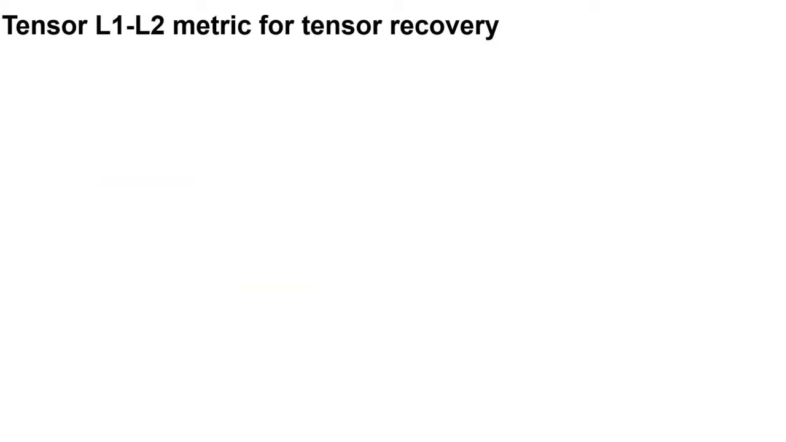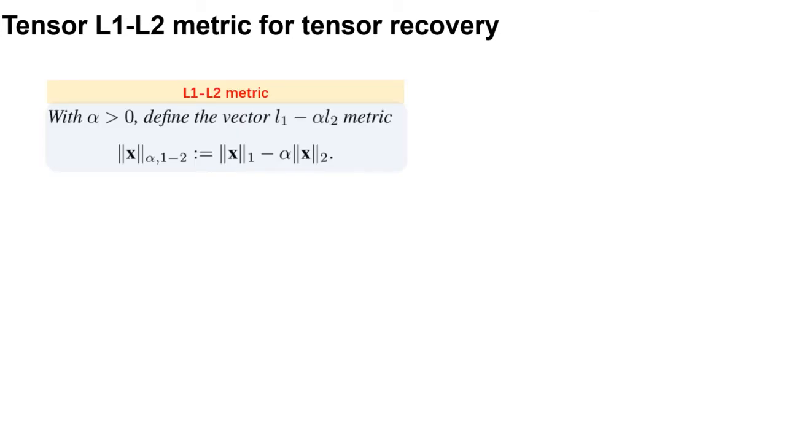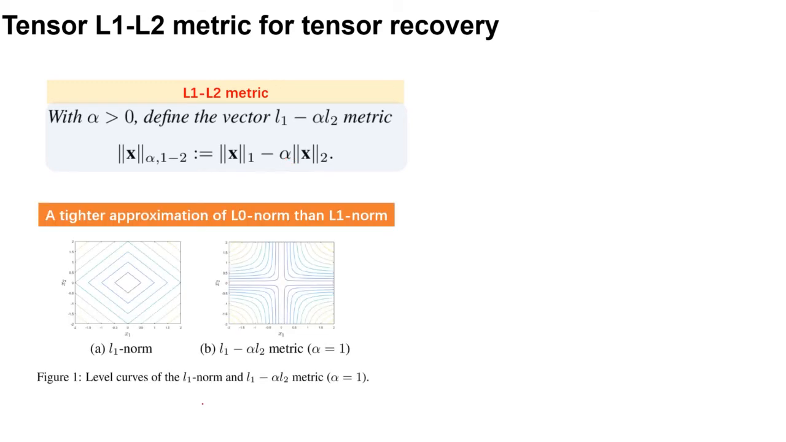In this paper, we propose a tensor L1 minus L2 metric for tensor recovery. It is based on the L1 minus L2 metric, which is defined as the difference between the L1 norm and the L2 norm scaled with the parameter alpha. According to the level curves of the L1 norm and the L1 minus L2 metric, we can find that the L1 minus L2 metric is a tighter approximation of L0 norm than L1 norm.